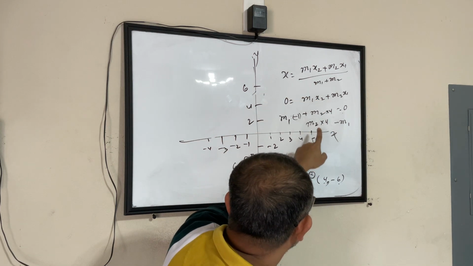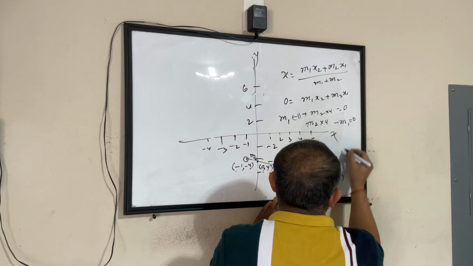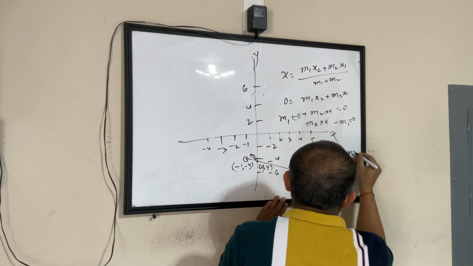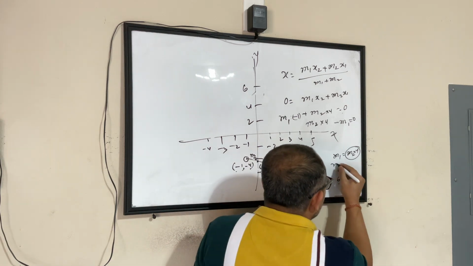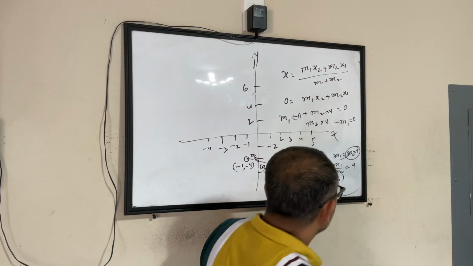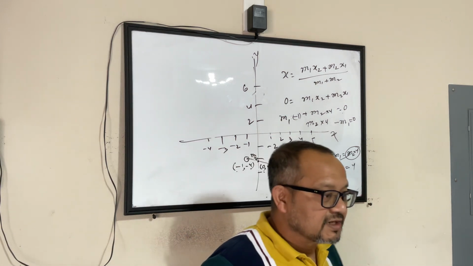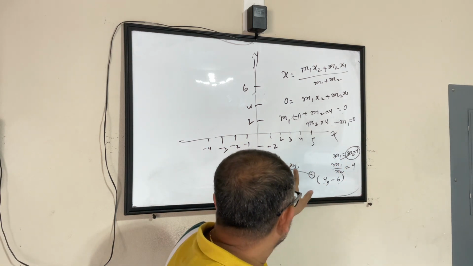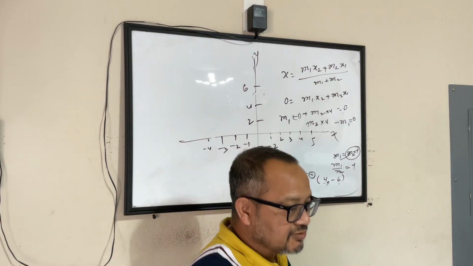So from this we got M2 into 4 minus M1 equals 0, or M1 equals M2 into 4. We got this value. So now M1 is to M2 comes down to 4. So we got that this is dividing the line in this ratio. M1 by M2 is 4, meaning this by this is equal to 4. Yes, Arihan, you had a question.